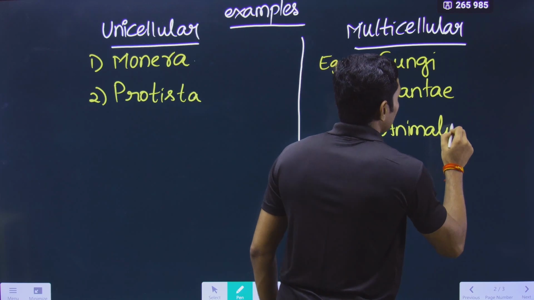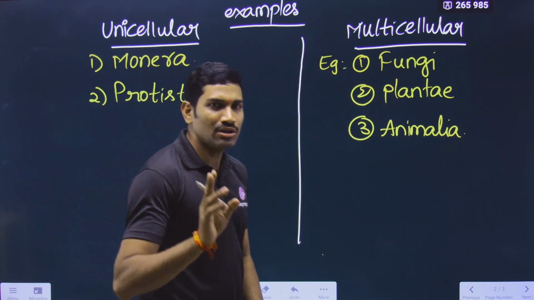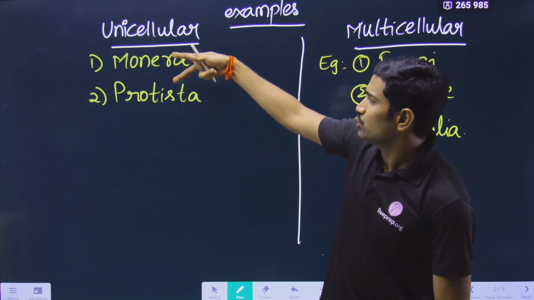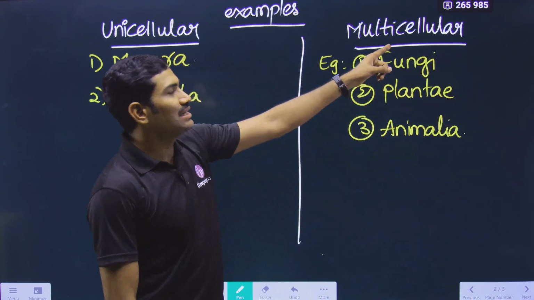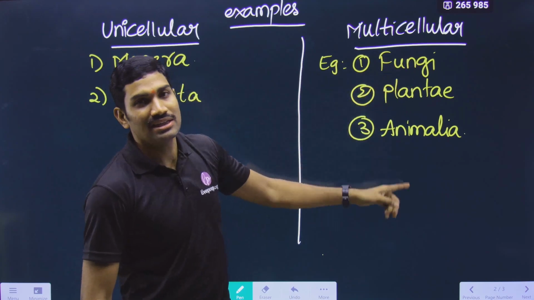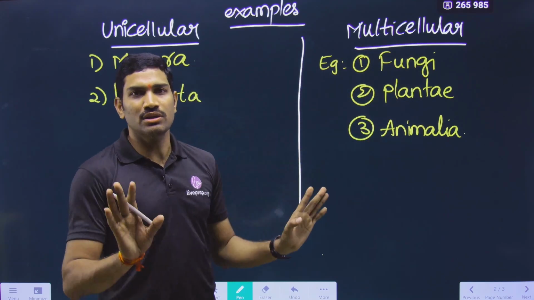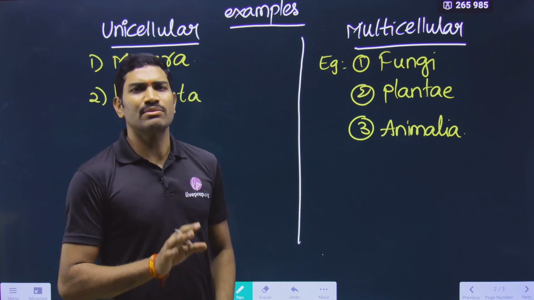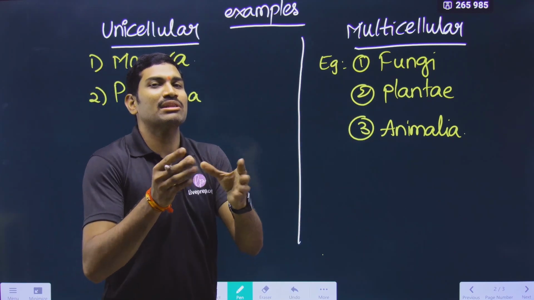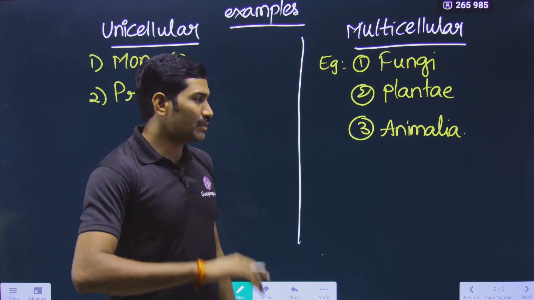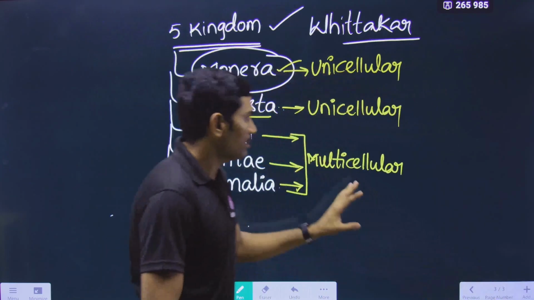So in this way, now we are classifying them into different groups. Unicellular organisms are distributed in two kingdoms, kingdom Monera and kingdom Protista, and multicellular organisms are distributed in three kingdoms: Fungi, Plantae and Animalia. Understood or not? This is some very basic information that they are asking. Before asking questions on this, I will add some other information also. Once you are ready with this information, we will come back to this.